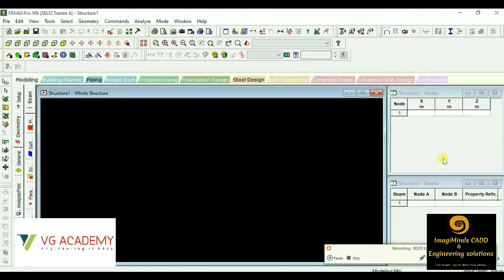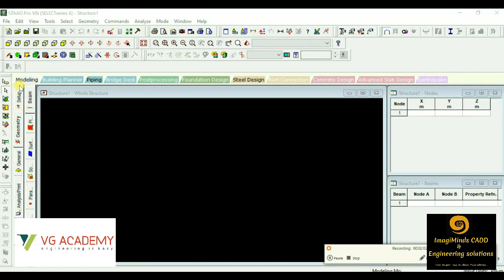This is the data entry area wherein we can create different types of nodes and members. I'll tell you in brief what nodes and members are. Nodes are actually the joints, and members are the beams and columns. Then we have the toolbars over here. There are a total of 17 toolbars in StaadPro.